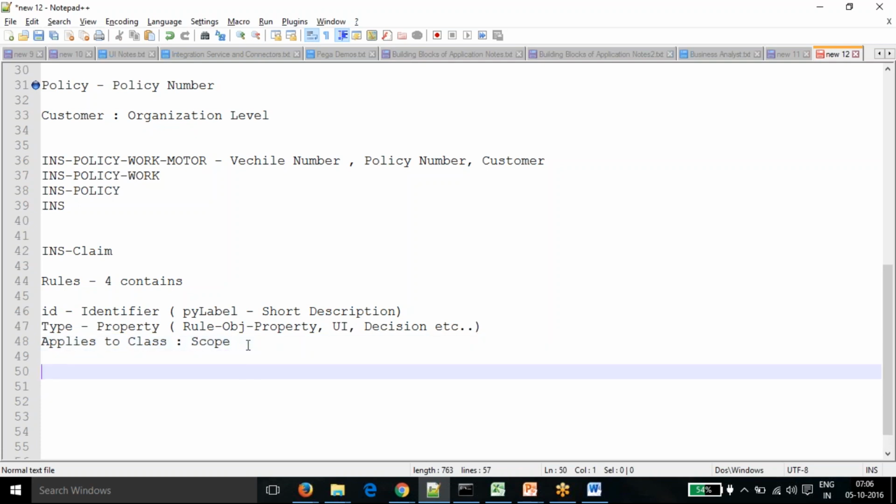And the final thing is, where exactly are you going to store the rules? The applies to class defines the scope, one thing defines the type of it, another defines the name of it. So where are you going to store the rules? For that, Pega provides a concept called a rule set.